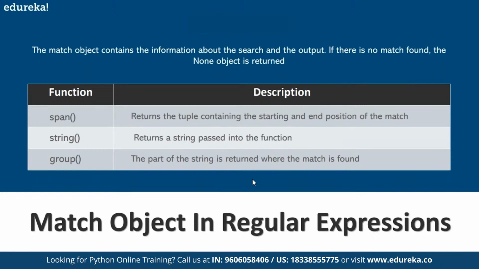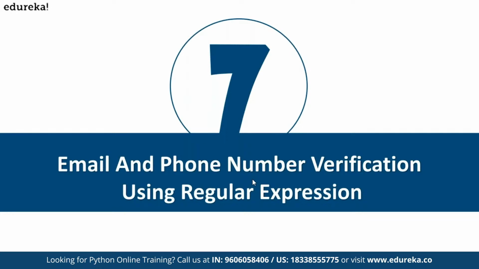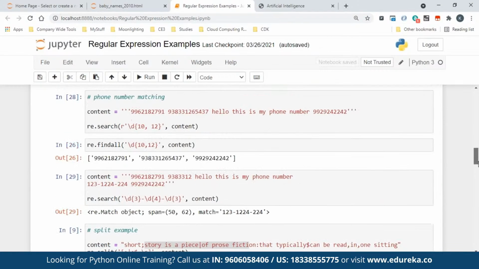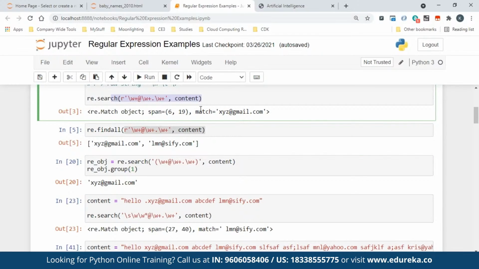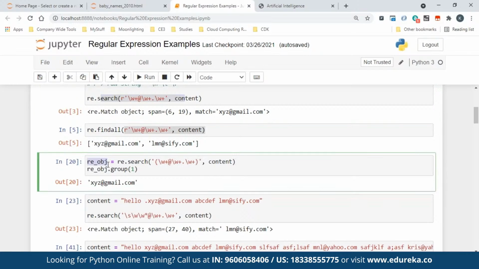Now match object. Okay, span we already discussed. Group we are going to discuss. String just returns the string passed to the function, that's all. But we'll look at the group. Let's see how the group will be helpful. So here it matched perfectly fine. When it matches, re.search will give you an object, but you have to fetch whatever it matched. It says it is a string matched, but it should give me only this. That is what I'm interested in. That's why I did the match. So the way to get it is you have to assign whatever search function you have written to a particular variable. Here I put re_object.